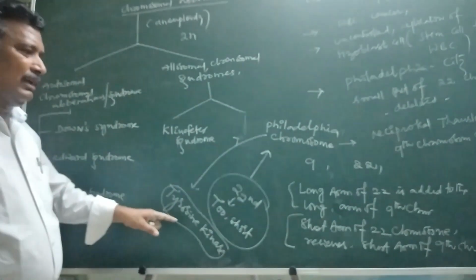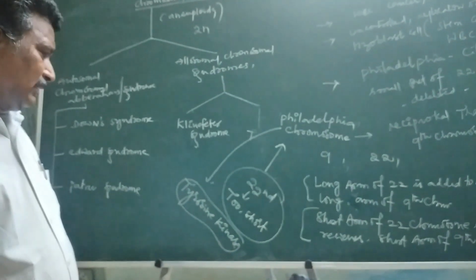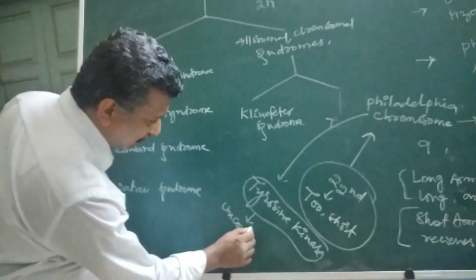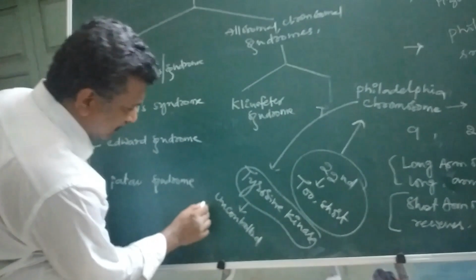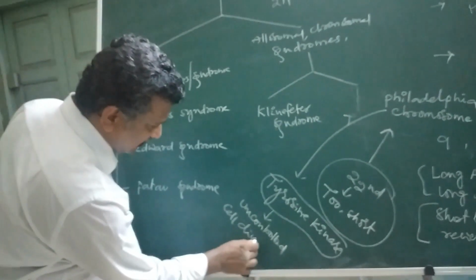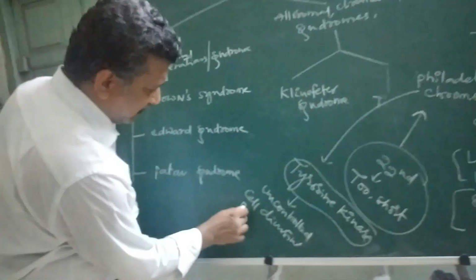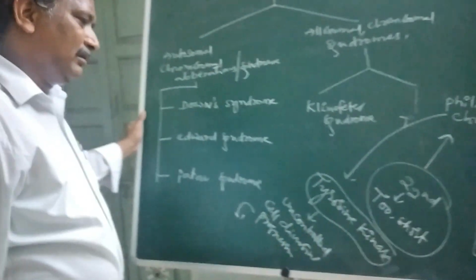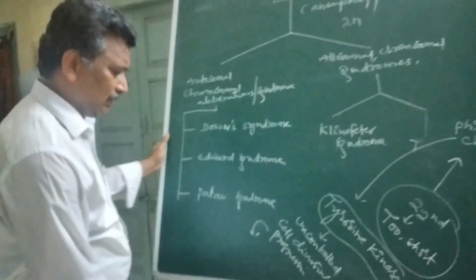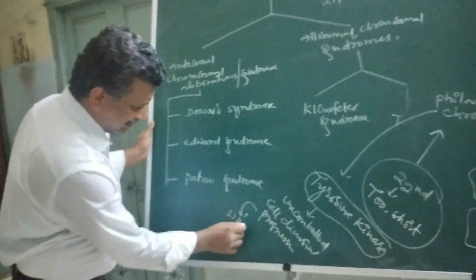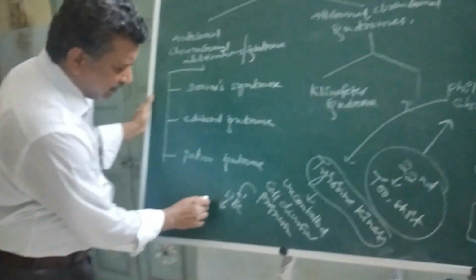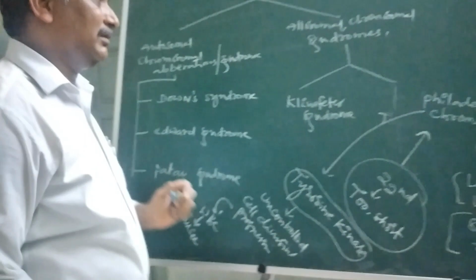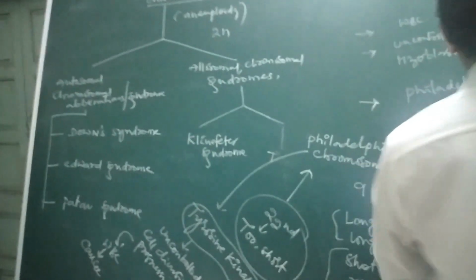This tyrosine kinase is an enzyme which, along with the other enzymes present in the cells, controls cell division and progression. Hence, it results in the production of more and more WBC cells. It is said to be cancer. This is the story of chronic myelogenous leukemia.